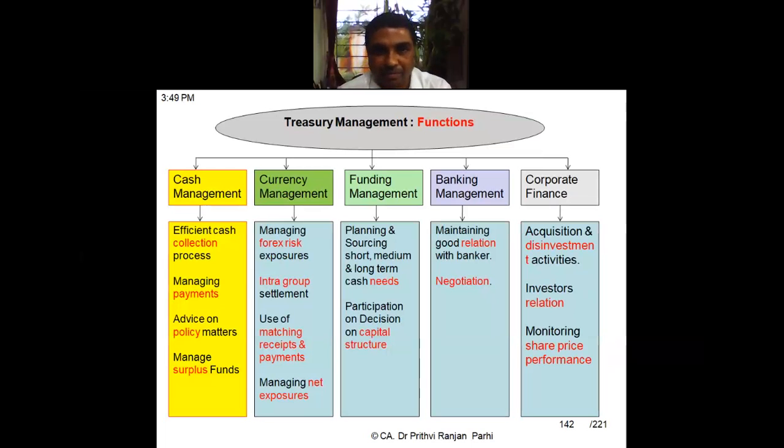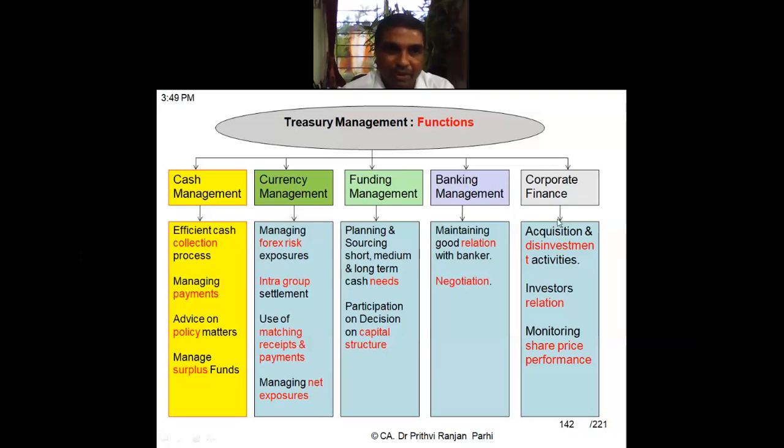Now we will be learning what are the functions of treasury management. We can classify these functions into these five categories. You can say treasury management functions, right? So under this, we'll be dealing with first of all cash management, then currency management, third one is funding management, fourth one is banking management, and the fifth one is corporate finance. Entire thing, everything is covered under the umbrella of treasury management. Okay. Today our intention will be to cover this cash management portion. Then all other items also we will be covering briefly.